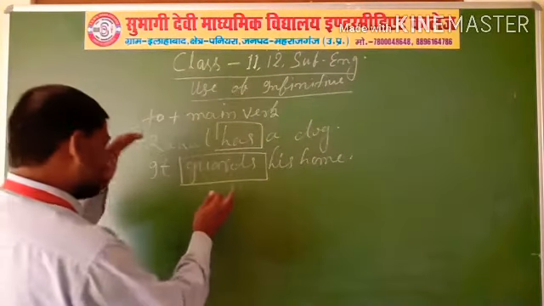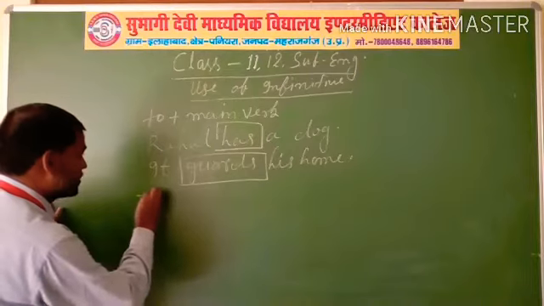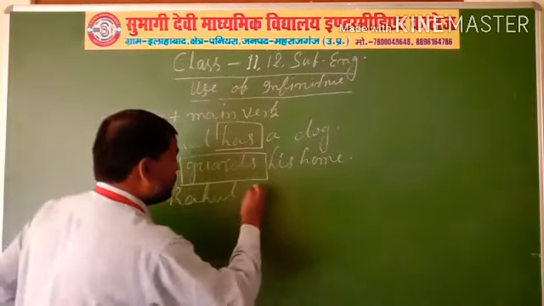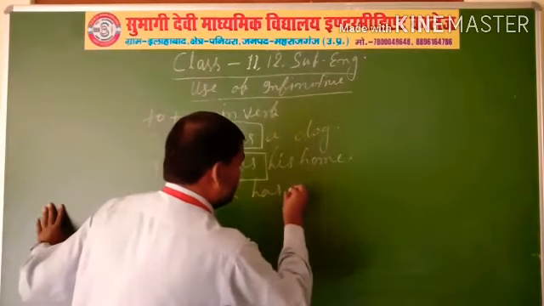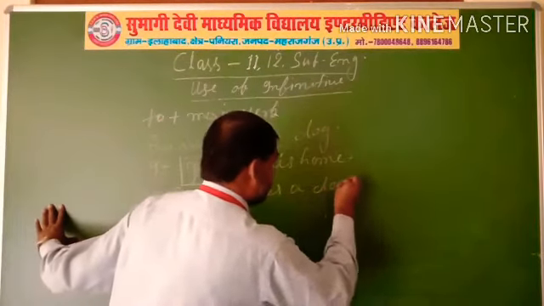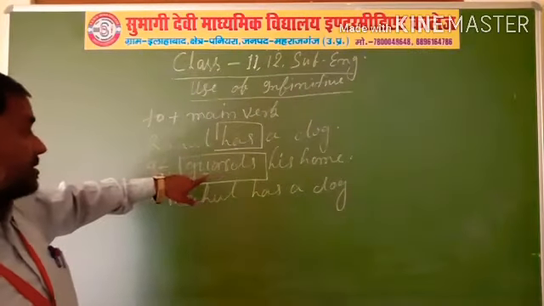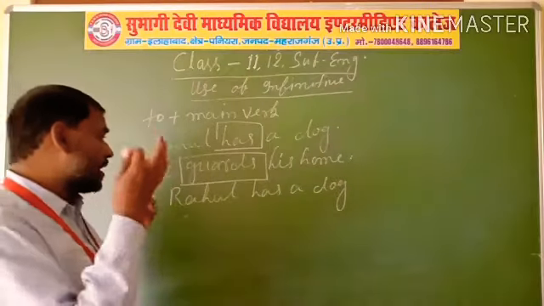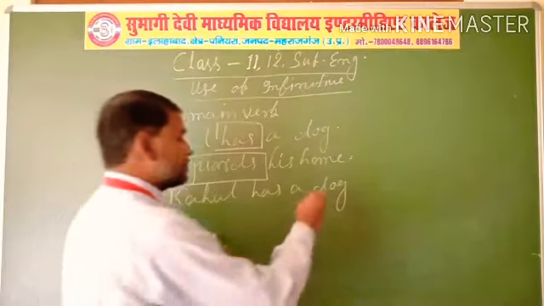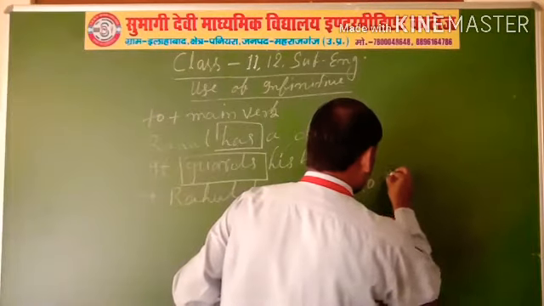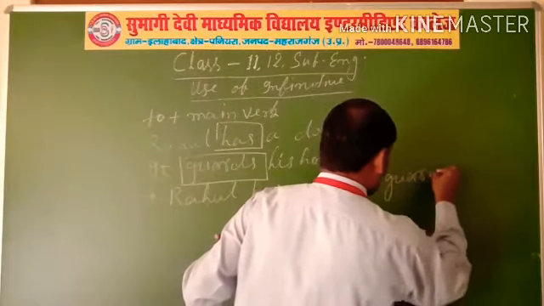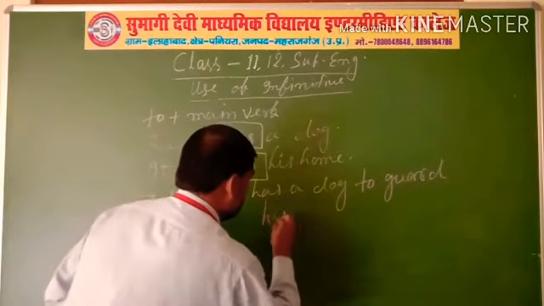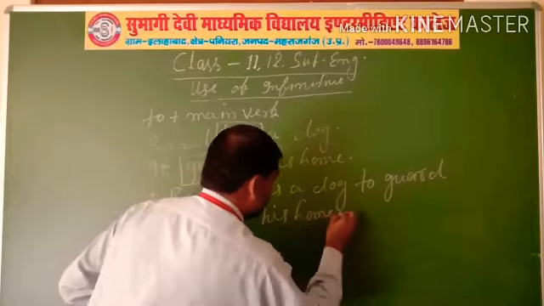When you add these two sentences, the solution is: Rahul has a dog to guard his home.